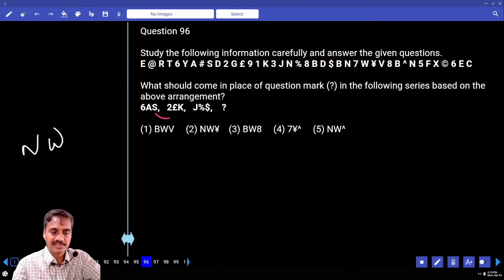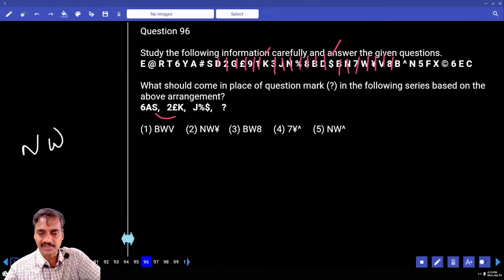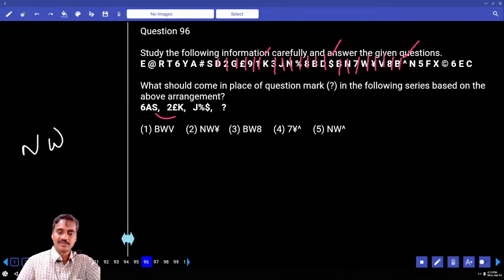Now between S and K, how many elements are there? 1, 2, 3, 4, 5, 6, 7. S and K, 1, 2, 3, 4, 5, 6, 7. And K and dollar, 1, 2, 3, 4, 5, 6, 7, 8. Next one 9, 1, 2, 3, 4, 5, 6, 7, 8. And NW power, that is 0.596.